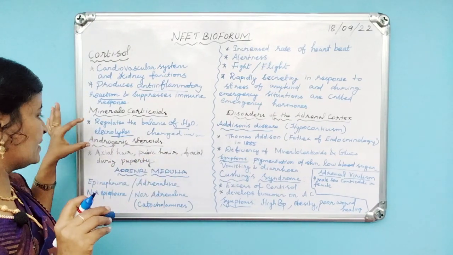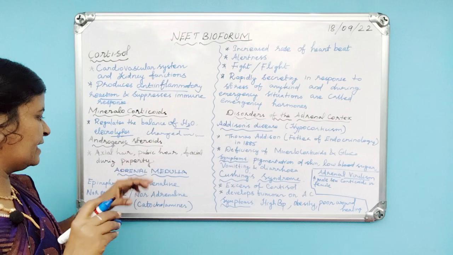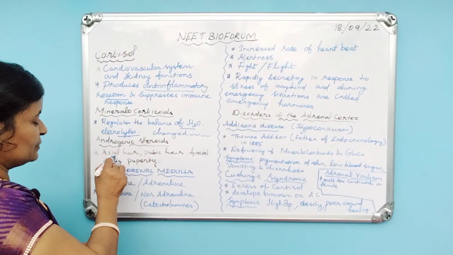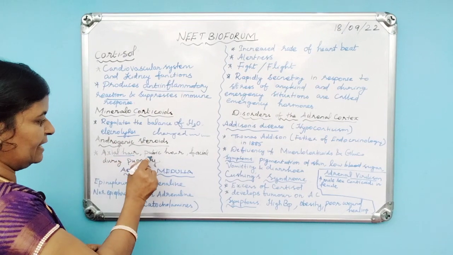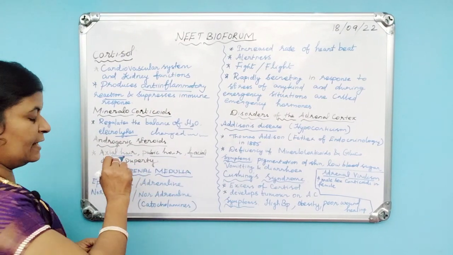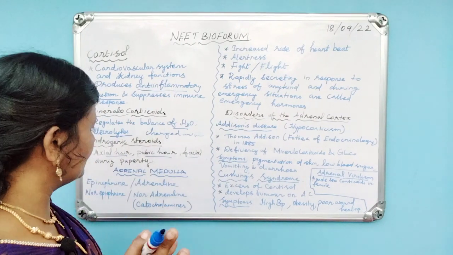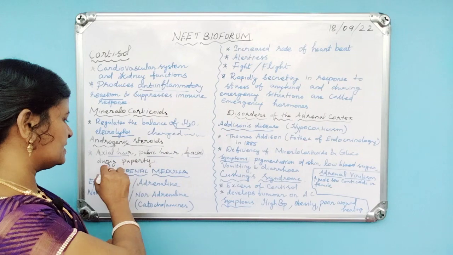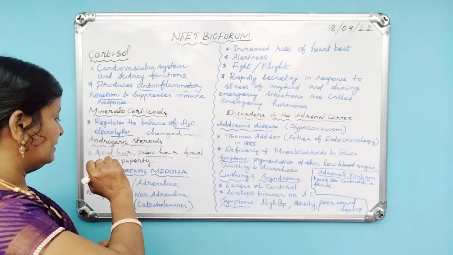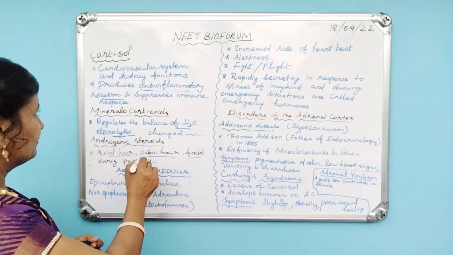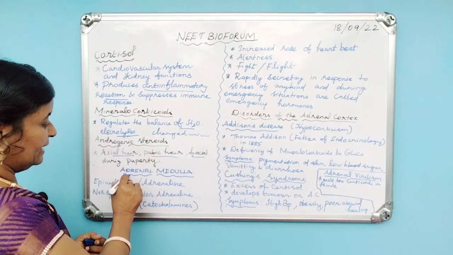The next hormone is androgenic steroids. This hormone is used for the development of axial hair, pubic hair and facial hair during puberty. Axial hair means armpit hair, pubic hair means genital hair, and facial hair means the mustache and beard formation during puberty.